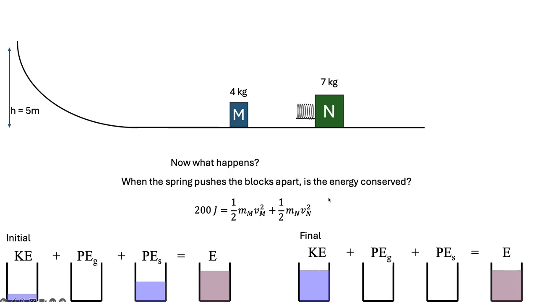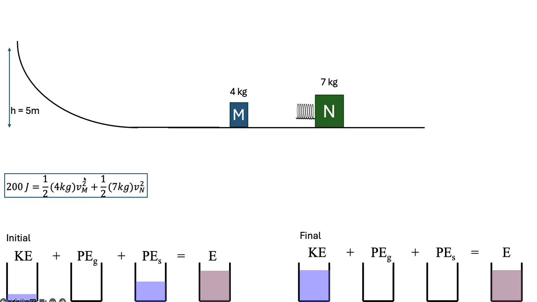And then I remember, oh yeah, this is also kind of like a collision problem where the things bounce. Okay, so let's go back to momentum again. So here's that energy thing just for reference. Okay, and on the momentum side, so again, this system, if you remember, when it was just the 4 kilogram block, it had 40 kilogram meters per second worth of momentum. So they collide, the collision happens for a little bit of time, and then they come apart. So now this 40 kilogram meters per second is going to be split between the two masses, the 4 kilogram block and the 7 kilogram block, and their velocities.